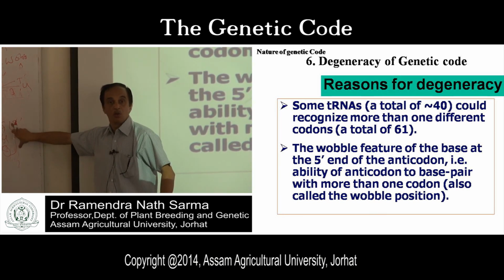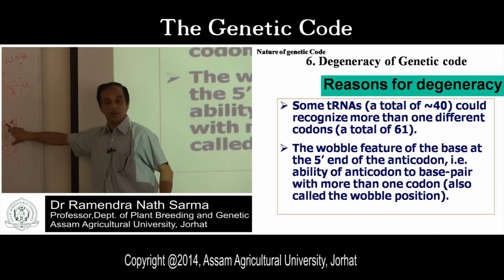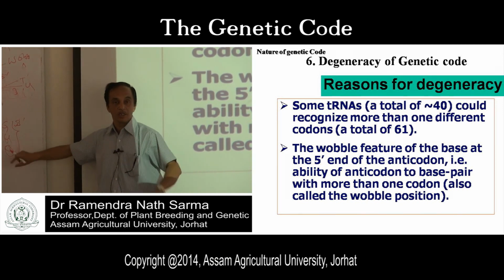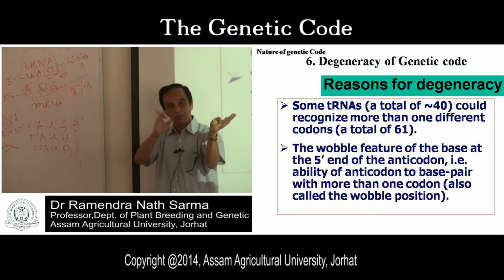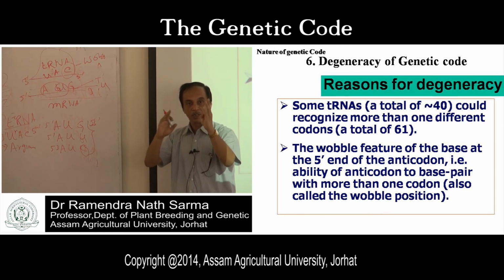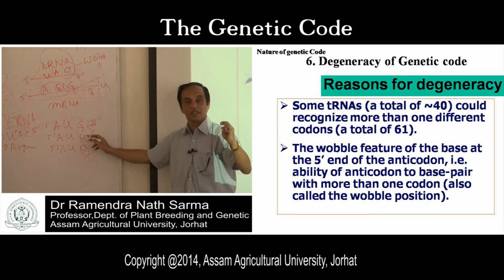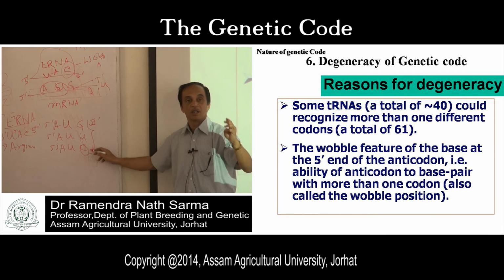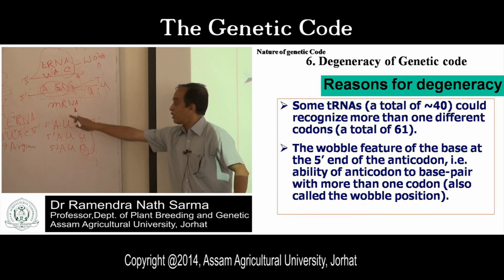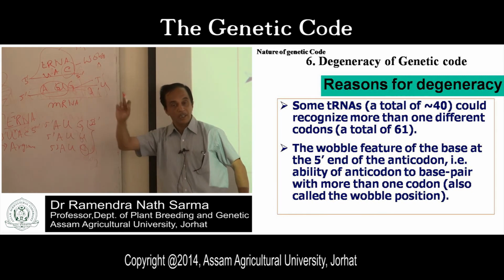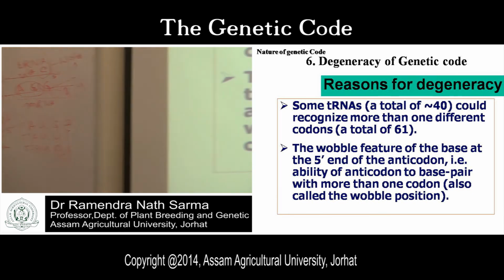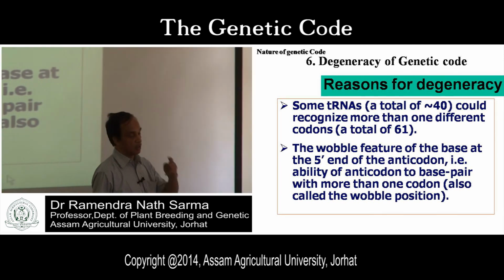Wobble means the third position base of the genetic code is changing, and some alternate bases are coming. That alteration of the bases at the 3' end can be recognized by only one tRNA molecule carrying a particular amino acid. So this is known as the Wobble hypothesis or Wobble position.